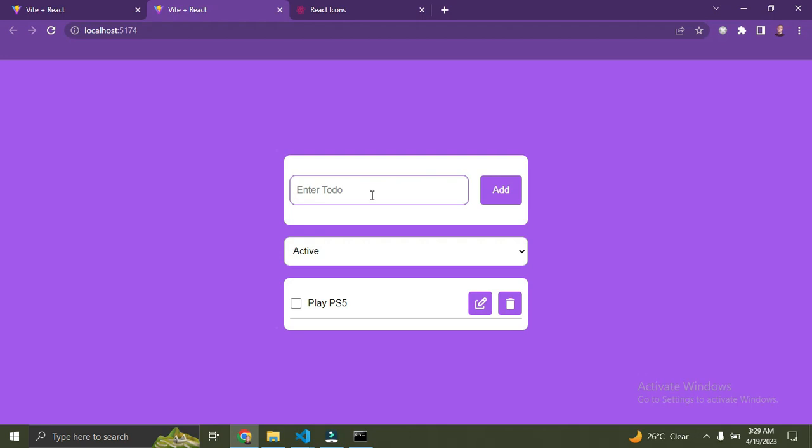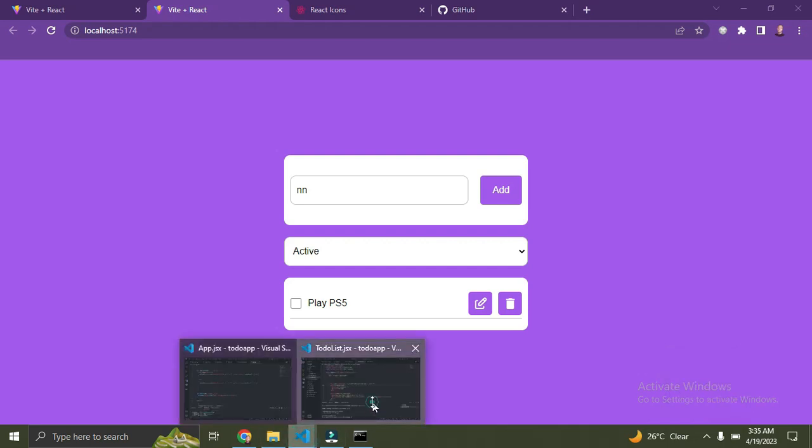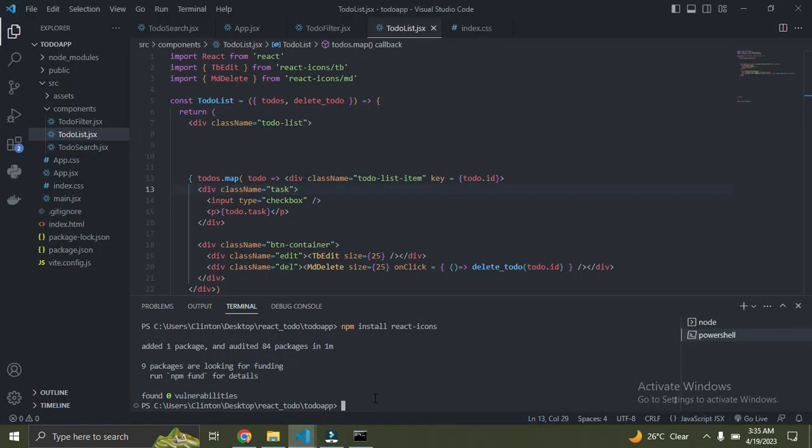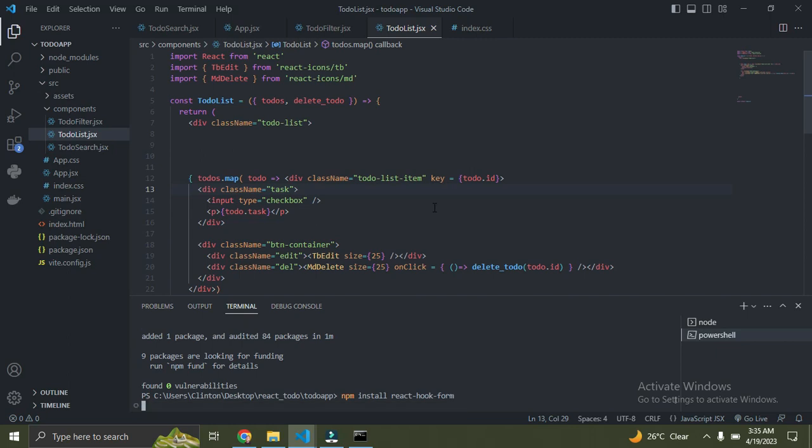So I want to be able to add new items to the list of items you currently have. Okay, so right now let's start adding these items. We're going to use React Hook Form to do this. To the browser now, let's install the React Hook Form library or package, whatever it's called. So say npm install react-hook-form. Enter. Once we install this, we'll start configuring it to make it work.